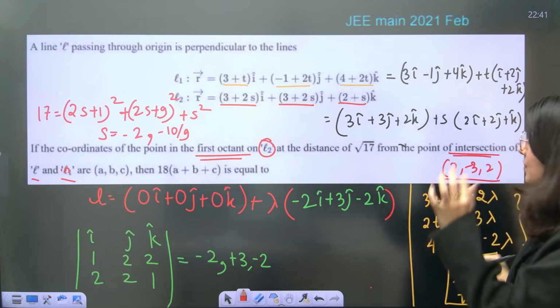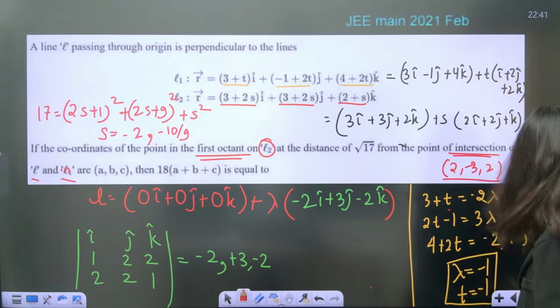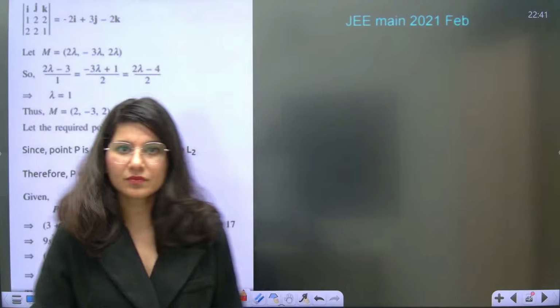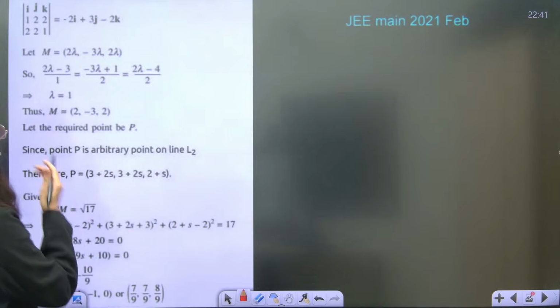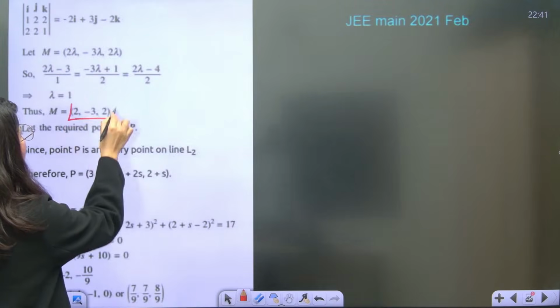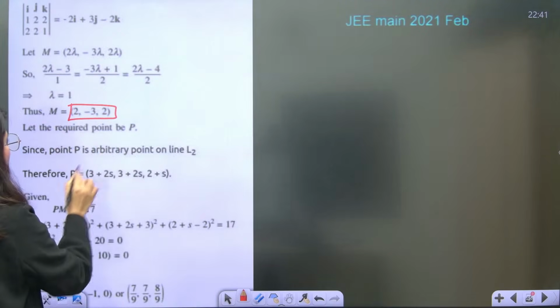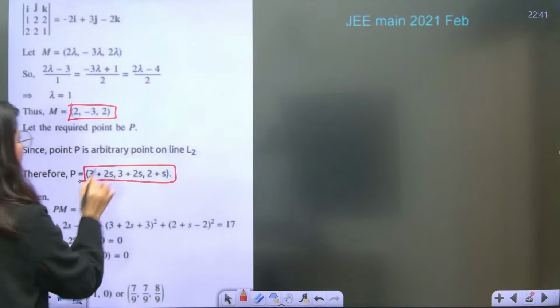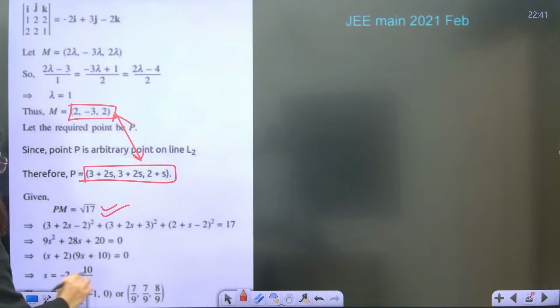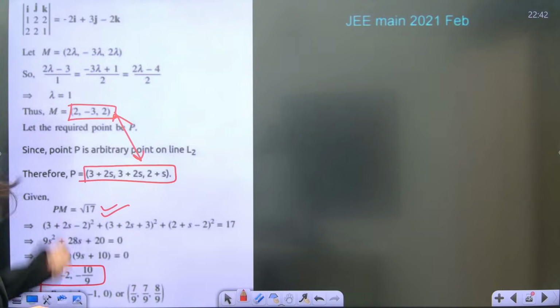Now, the point which will lie in the first octant. Let me show you the direct solution. See what we did. Again, same thing. We have got the point which was 2 comma minus 3 comma 2, and this point P we have taken right here. Distance between these 2 points is root 17. So get the value of s. Once you get the value of s, you will get two values of point. Put s is equal to minus 2, put s is equal to minus 10 by 9.